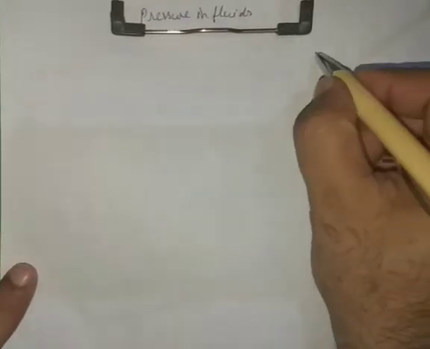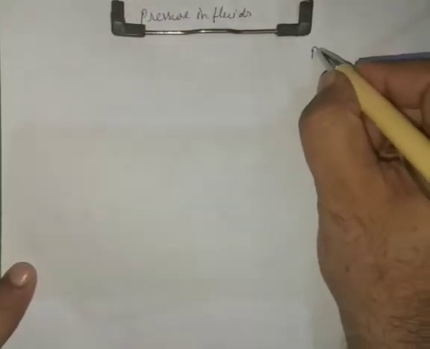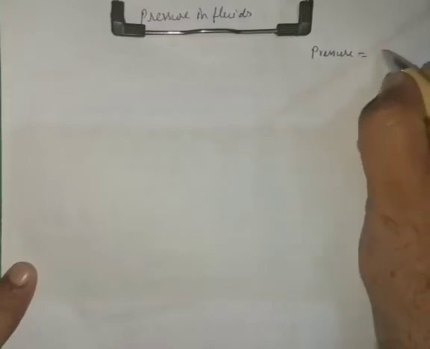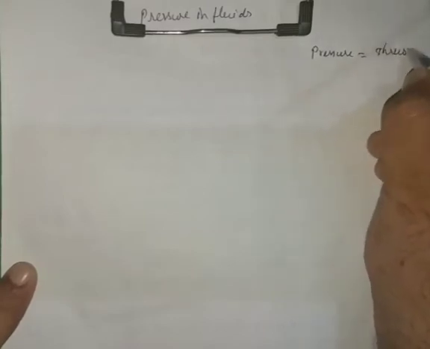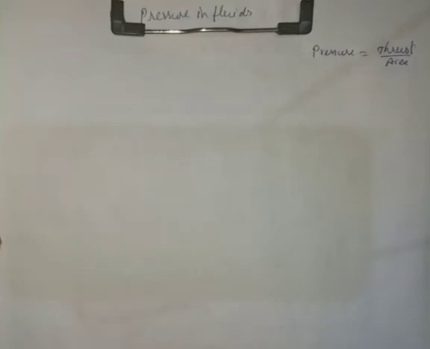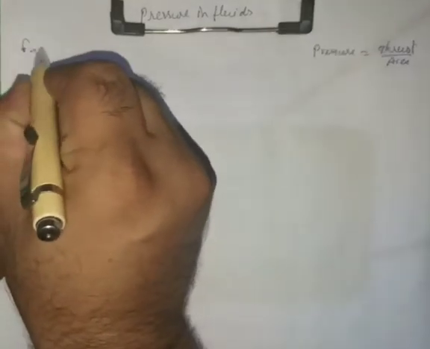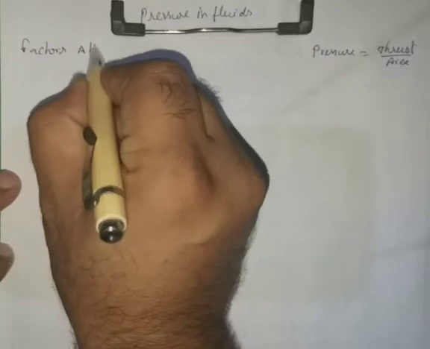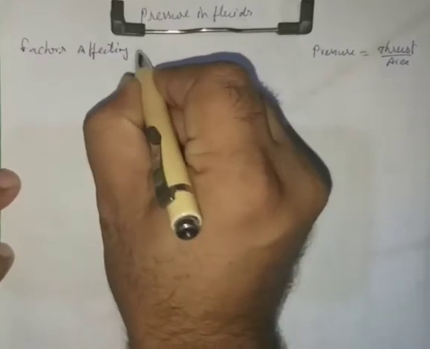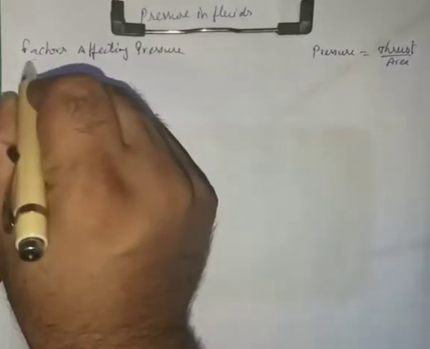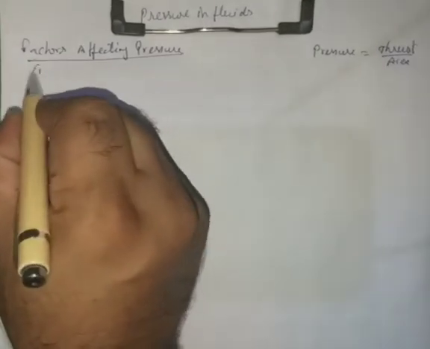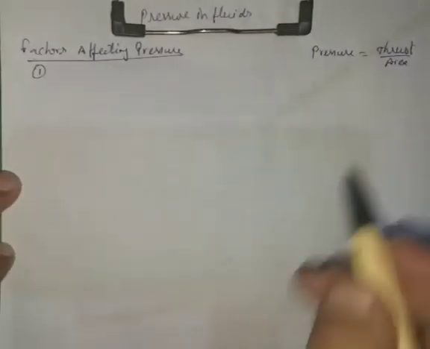Hello students. In our last class, we discussed that pressure is equal to thrust over area. Now we are going to talk about the factors affecting pressure. The first factor that affects the value of pressure is the area.